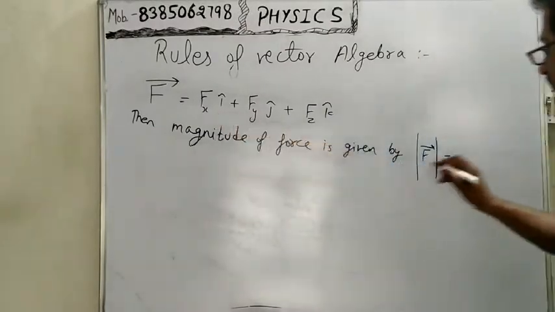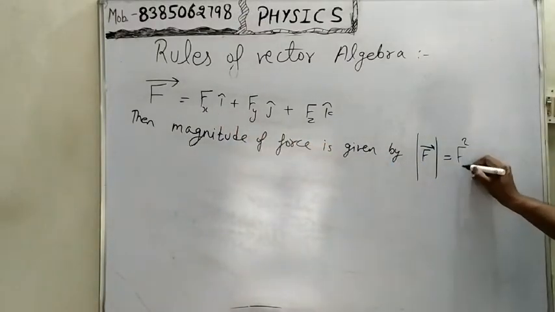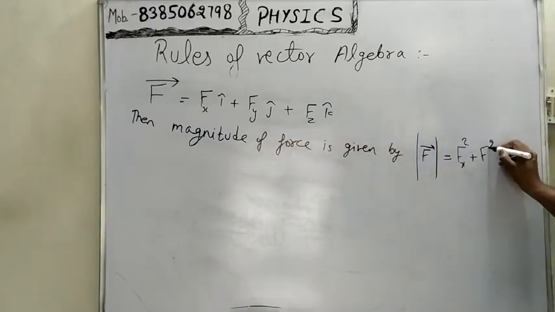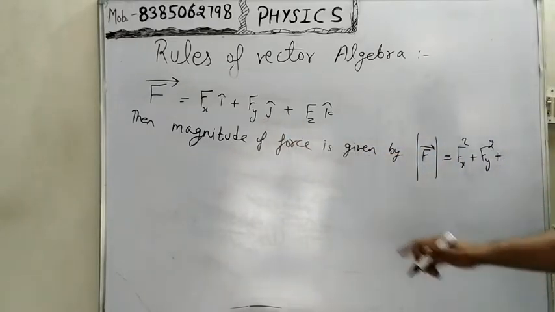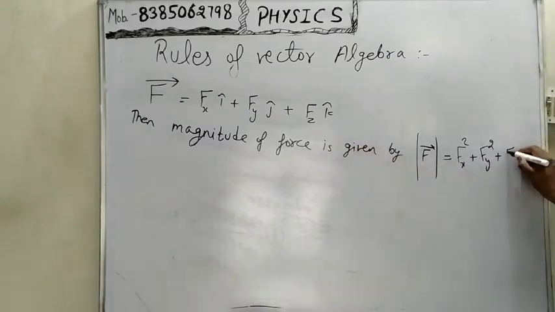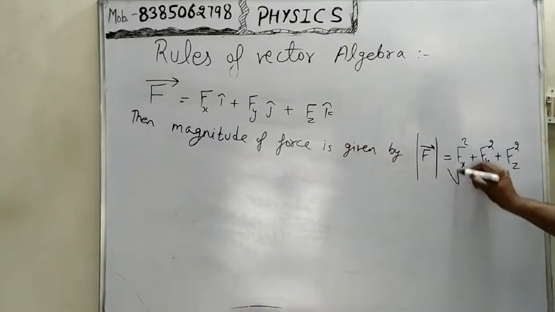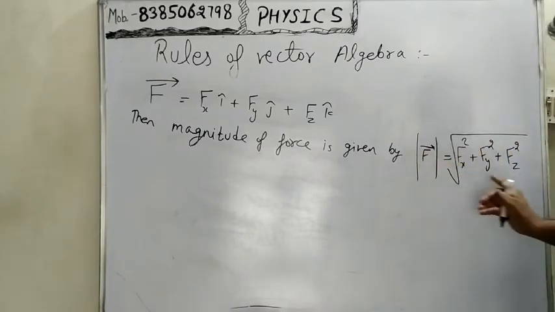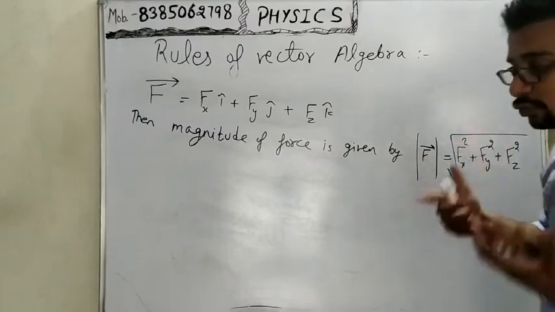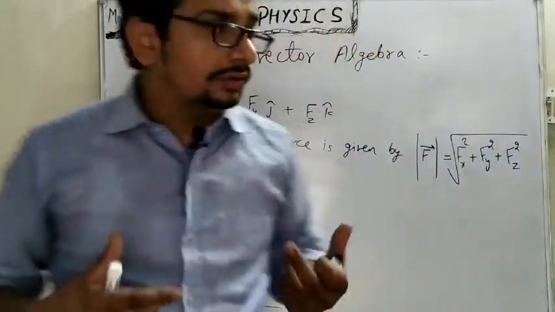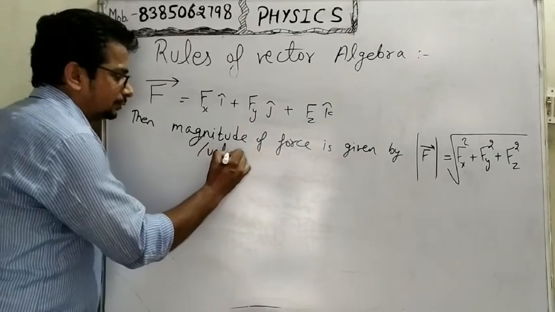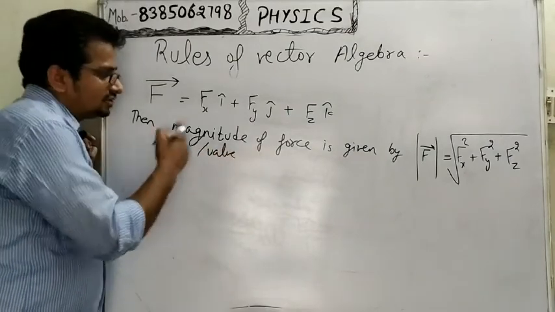So we take the square of fx, the square of fy, and the square of fz, and now we take the square root of all these terms. Then this formula represents how we find the value of the force. Value means magnitude, these are synonyms.